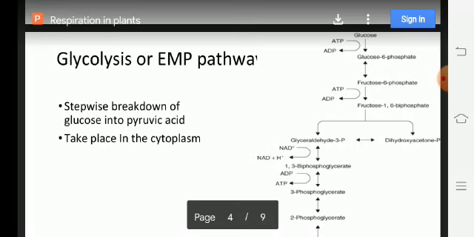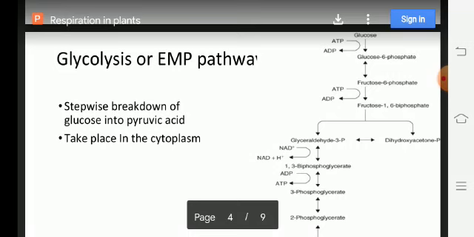Glycolysis means breakdown of glucose molecules.